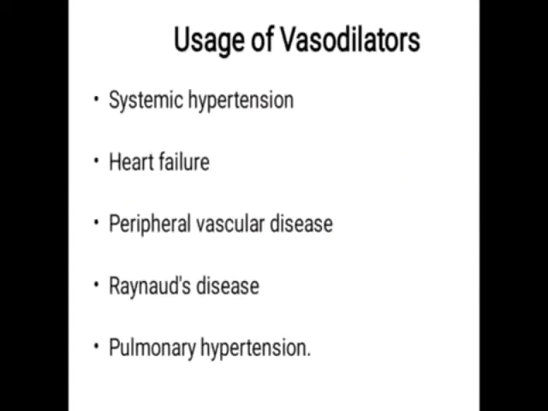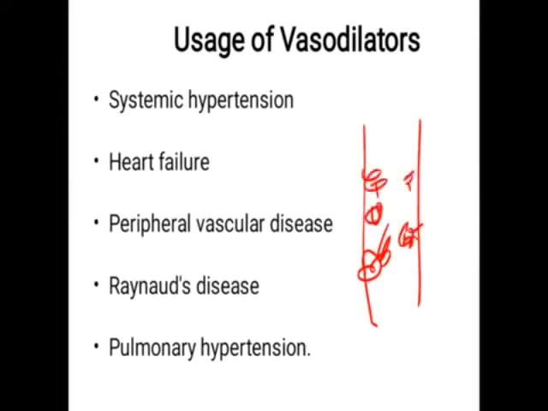And what are the uses of vasodilators? Suppose this is a vessel. During atherosclerosis there is formation of plaque, a deposition of cholesterol inside the vessel.